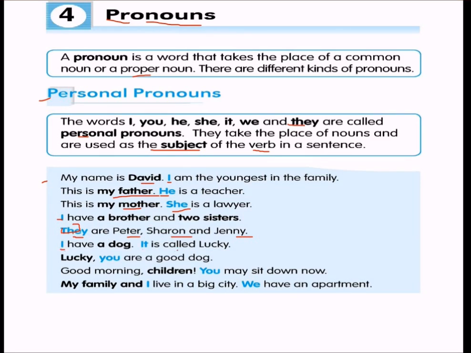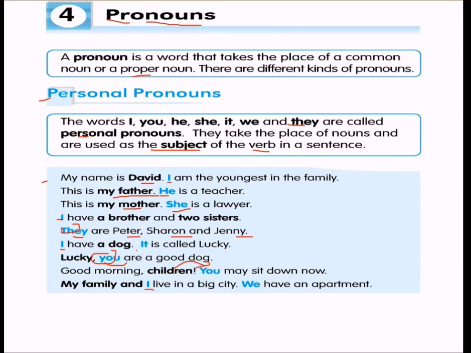I have a dog. It is called Lucky. It and I both are pronouns. Lucky, you are a good dog. You in this sentence is a pronoun. Good morning, children. You may sit down. So for all these children, you is being used. So you is a pronoun.